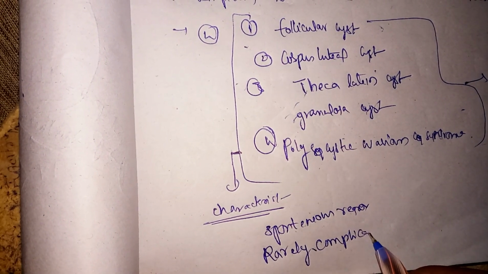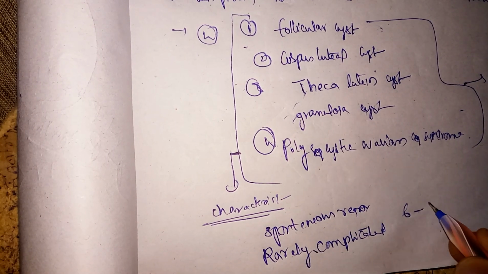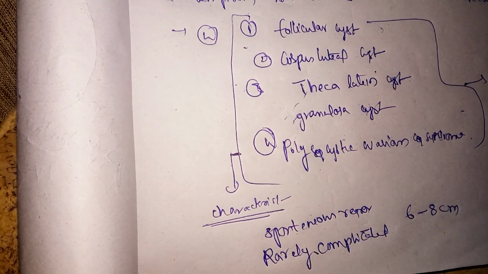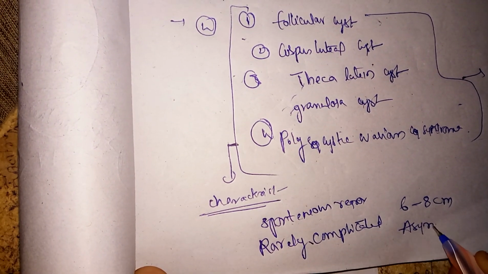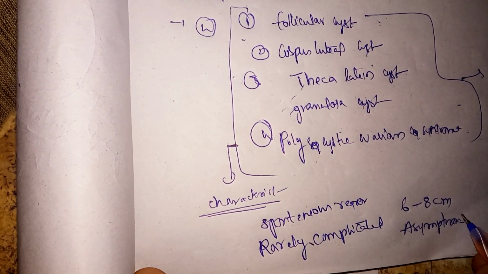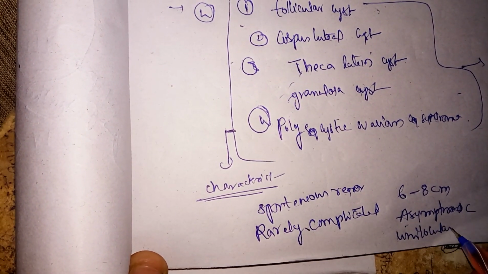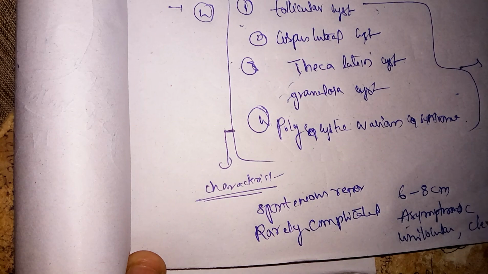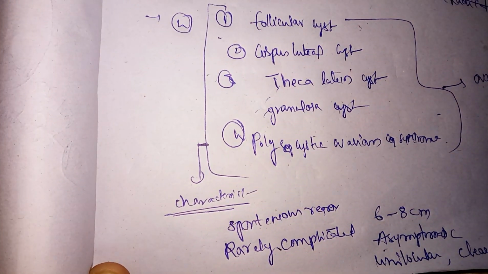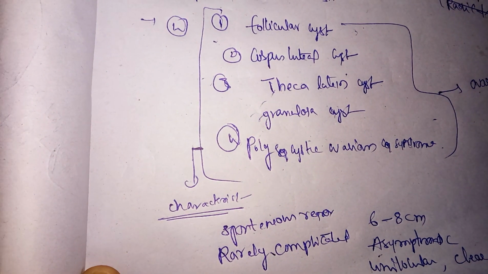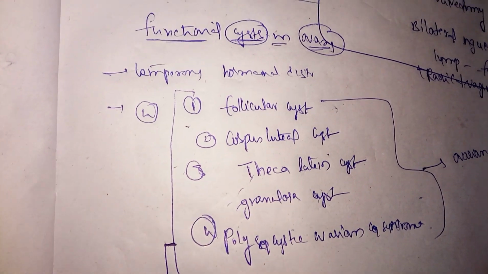The size of this cyst is usually 6 to 8 centimeters in diameter. Most of the time they are asymptomatic, and they are unilocular and contain clear fluid. So these are the main characteristics of functional cyst. Let's see them one by one.